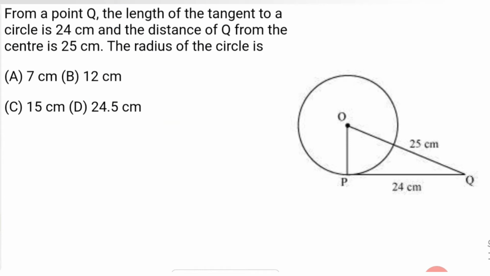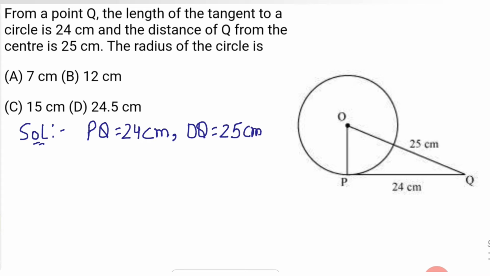Now let's discuss a few questions. From a point Q, the length of the tangent to a circle is 24 centimeter. That means this length PQ is equal to 24 centimeter. And the distance of point Q from center O is 25 centimeter. You have to find the radius of the circle. So let OP equal r centimeter. This is the radius of the circle.